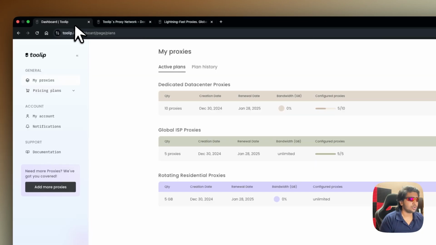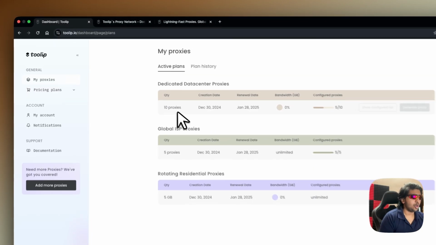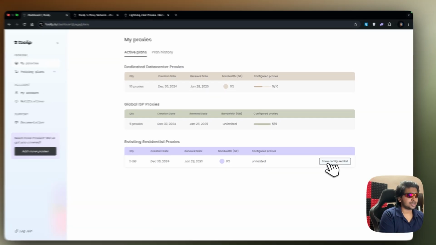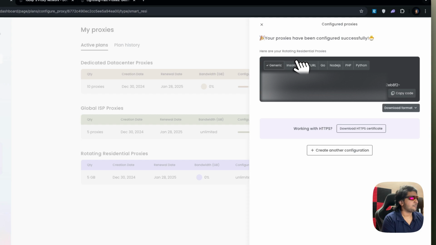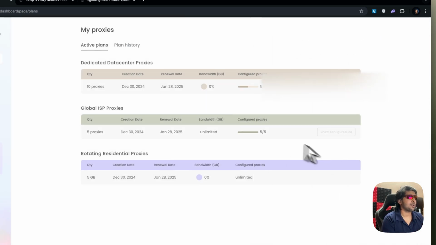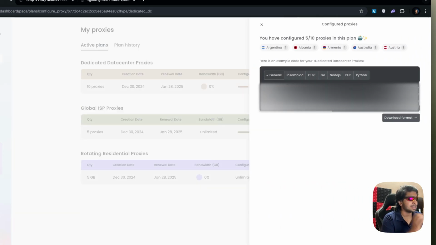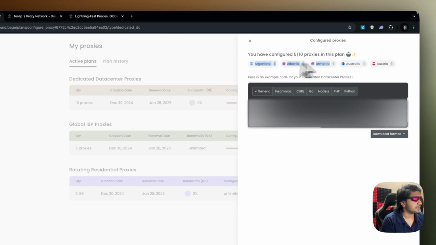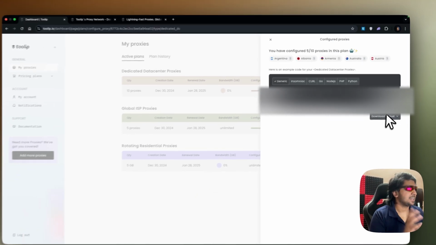Right, so now what I'm going to do is open my rotating proxy. I haven't configured my rotating proxies yet, so I'm just going to configure like 5 of them. I do have my configuration here, but you know what I'm going to do? I'm just going to use data center proxies because it's easier for my use case right now. So I currently have 5 countries, which are Argentina, Albania, Armenia, Australia, and Austria. You can just keep selecting as many as you want.